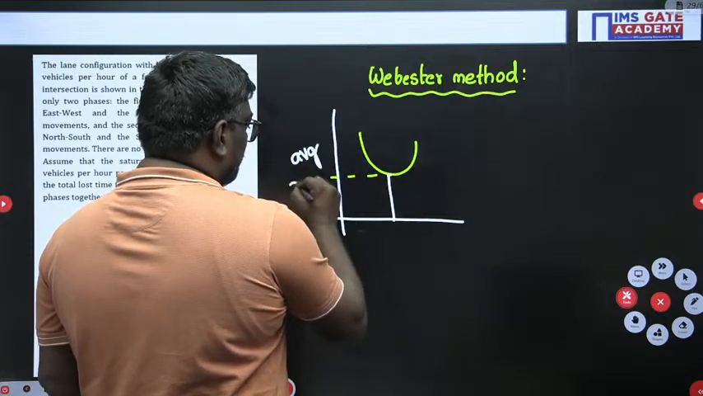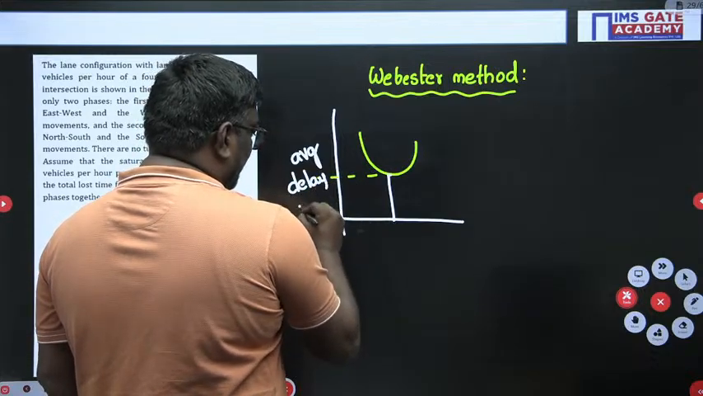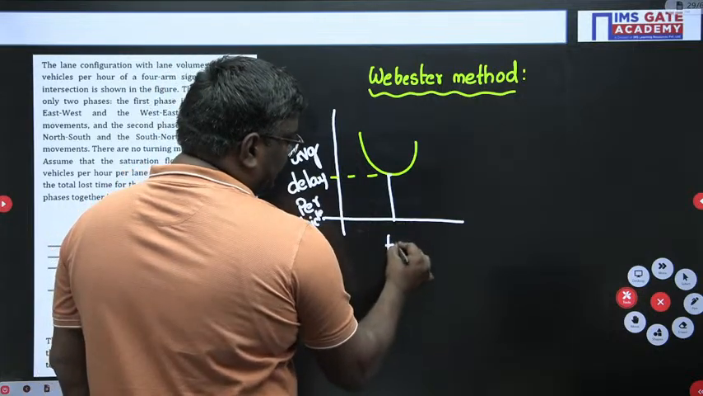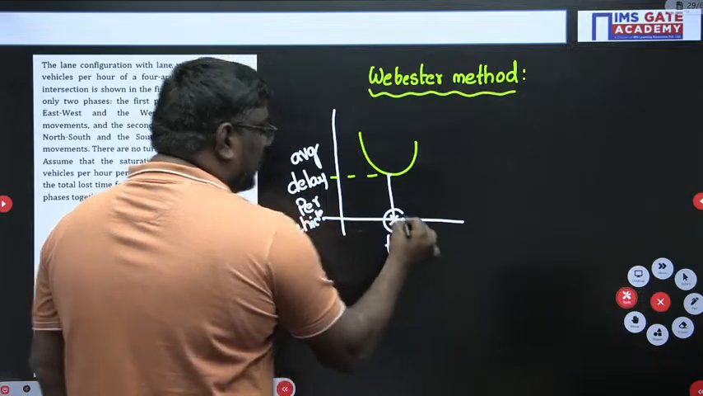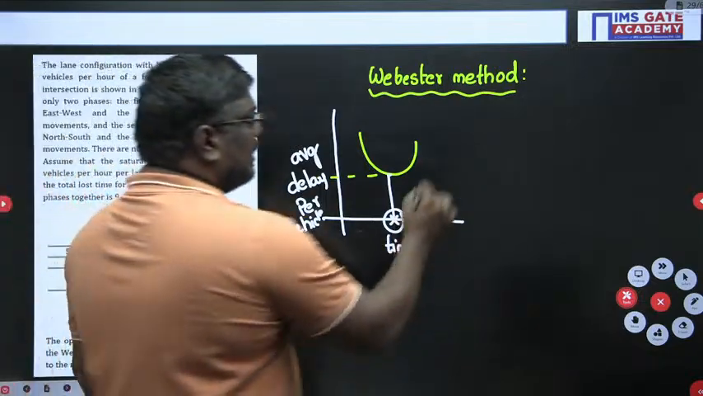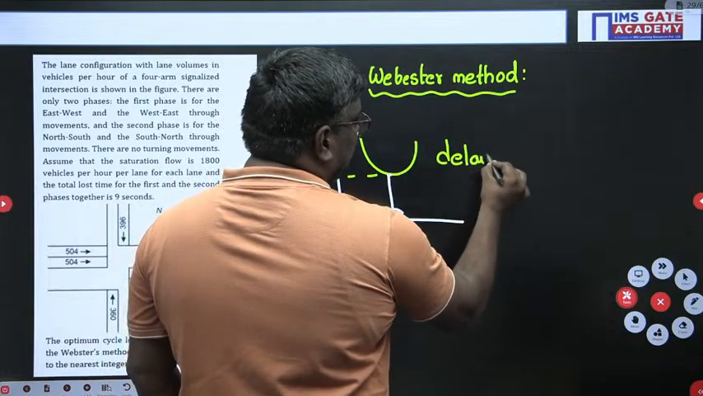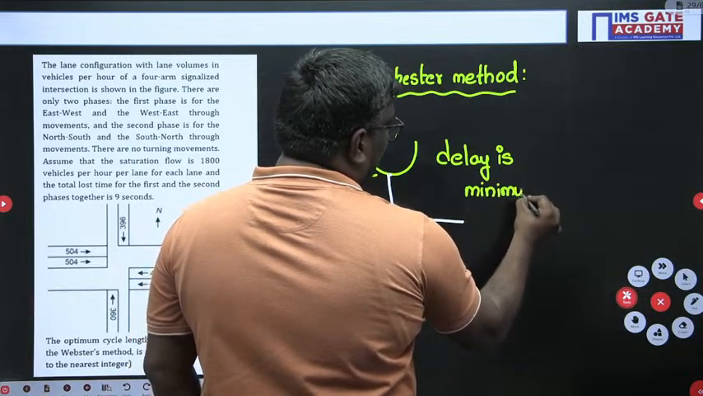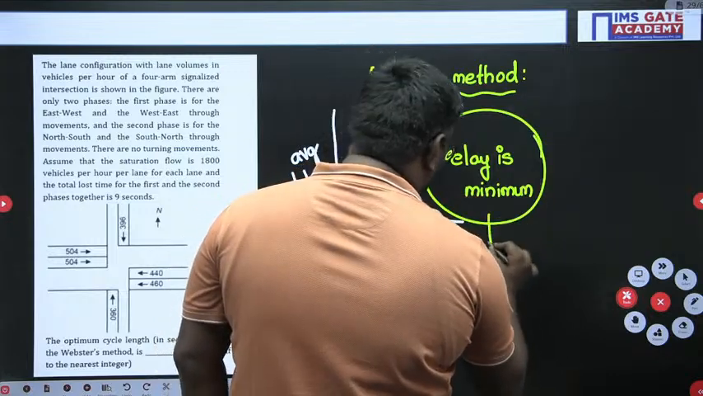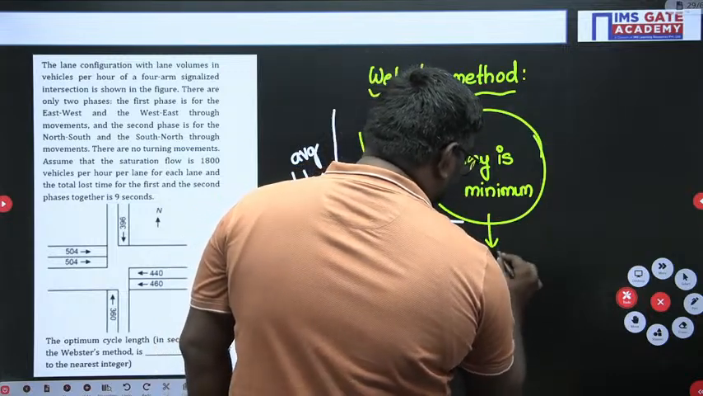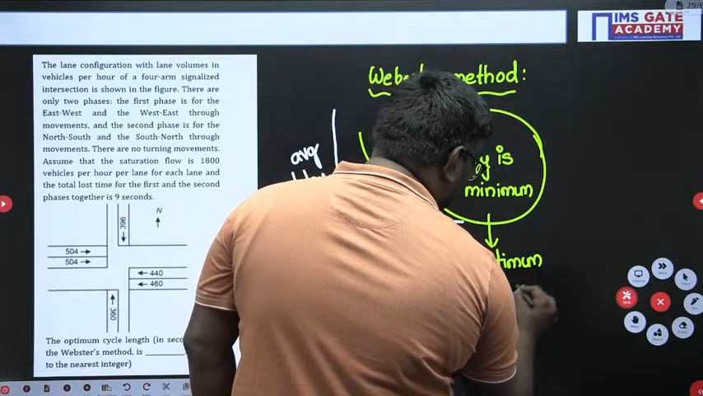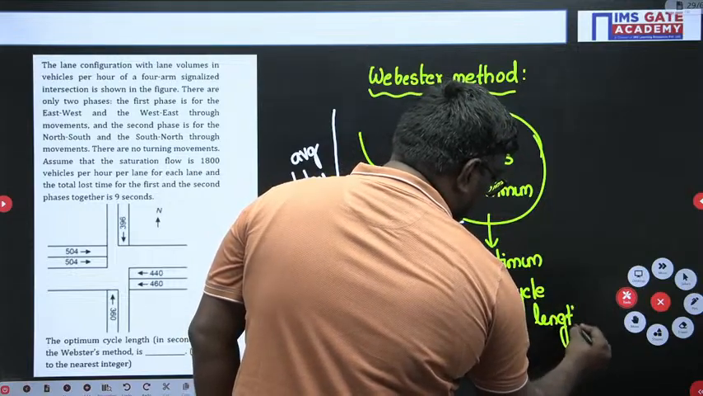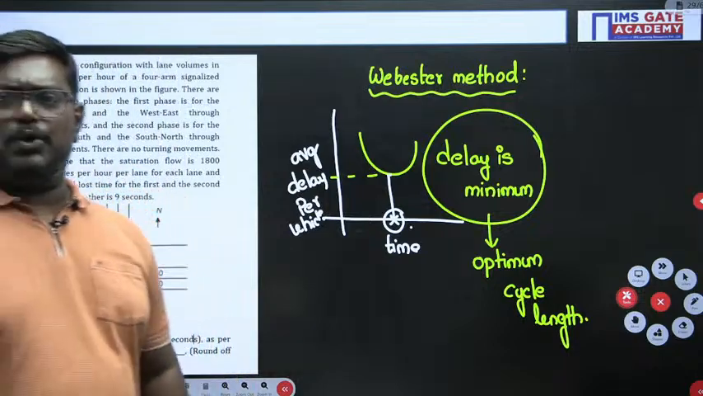vehicle and time. This is average delay per vehicle, okay? And this is time. Sir, optimum cycle length means where the delay is minimum. Where the delay is minimum, we call it optimum cycle length. Okay. Now, my dear students, I hope you are following.